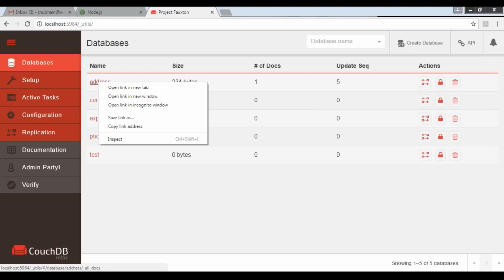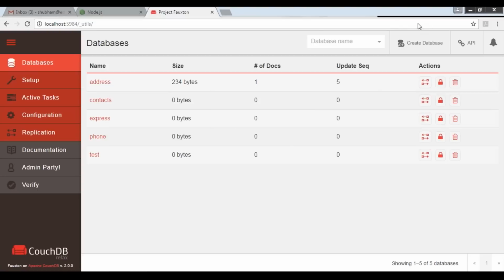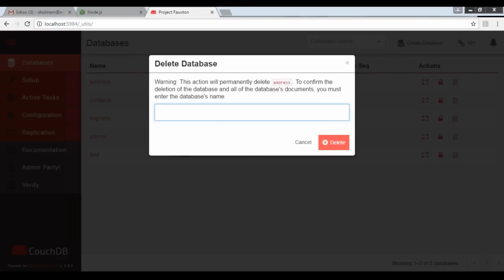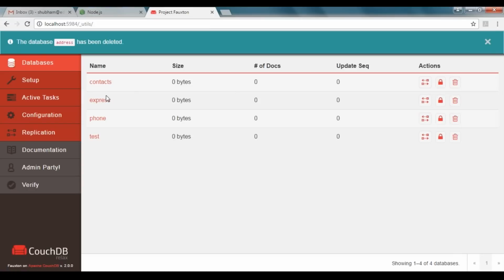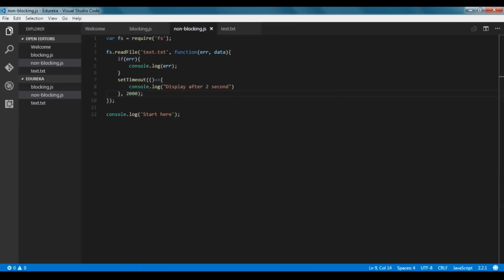We'll delete each database. I just specified the name, address, and I deleted that database. Okay guys. So now let us go back and create a new project.